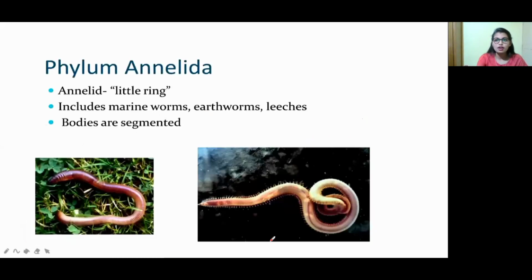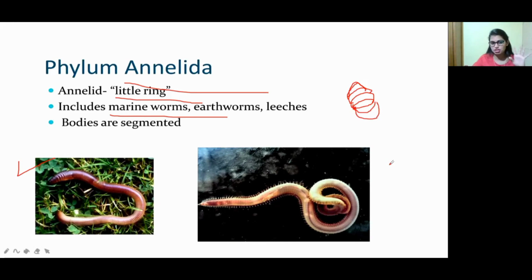So now move on to the next one, phylum Annelida. Annelida means, you can see the diagram. What is this? Farmer's friend, earthworm, right? So Annelida is nothing but little ring, including marine worms, earthworms, and also leeches. In this Annelida family, the main characteristic is a segmented body. Segmented means like this: one segment, second segment, third segment. Like this, the whole body of annelids is made up of segments. So wherever you find segments, just go for annelids because annelids have a segmented body structure. Examples are earthworm, leeches, and also marine worms.